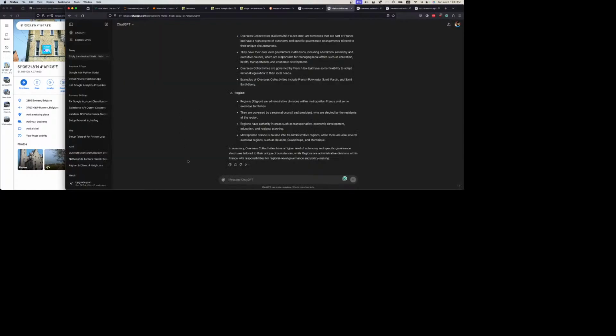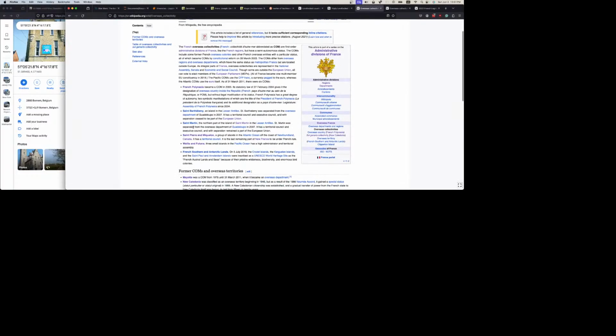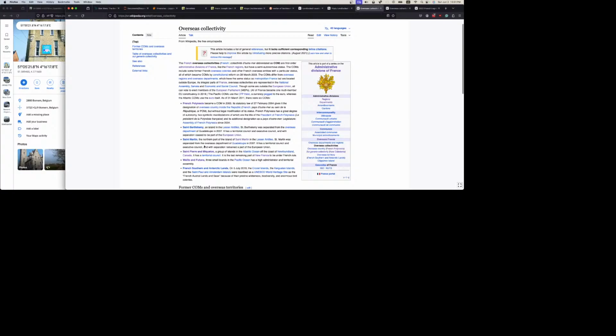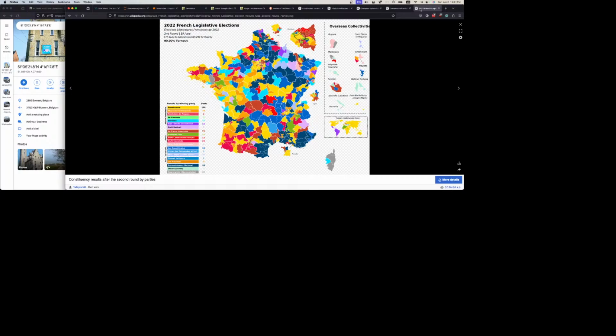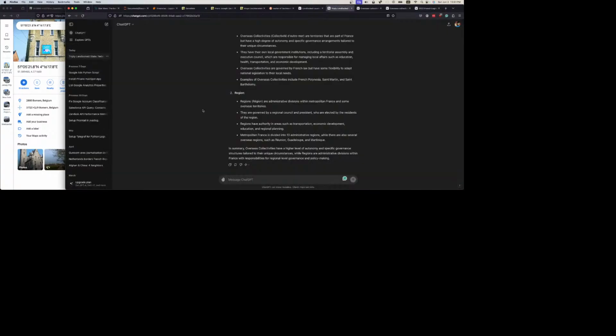I don't blame ChatGPT for that mistake. I do blame it for not recognizing that, though. If we look at this more, St. Martin is an overseas collectivity. So it's like the U.S. Virgin Islands. It's the same kind of. But even then no, it's really not, because they get representation in the legislature. So there really isn't... everywhere in France that has people can vote directly in the election. So yeah, it's a little complicated.